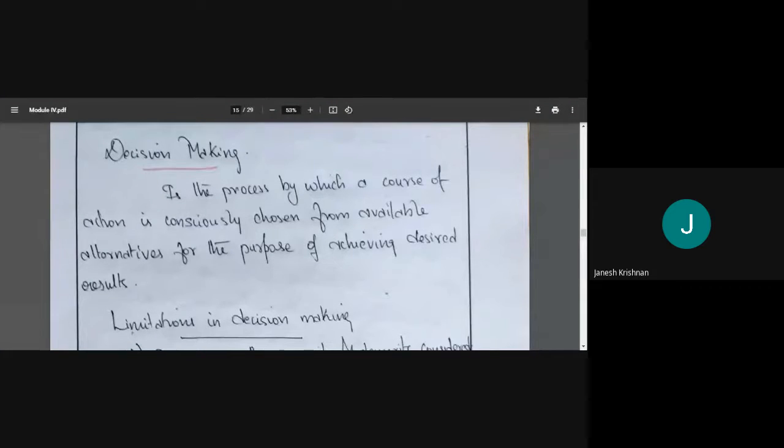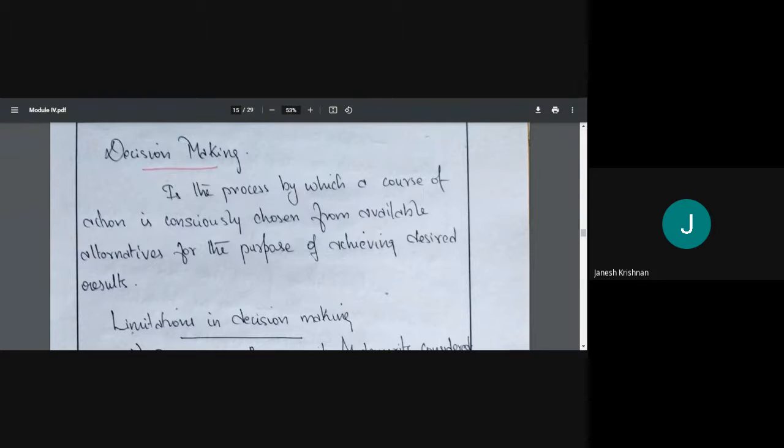The desired result is to reach Kashmir. So we have many alternatives, right? We have different courses of action. We may go by bike, then we can go by four-wheeler or car, then we can go by train or bus, or we can go by flight. So these are the different courses of action. What is our aim? To reach Kashmir.